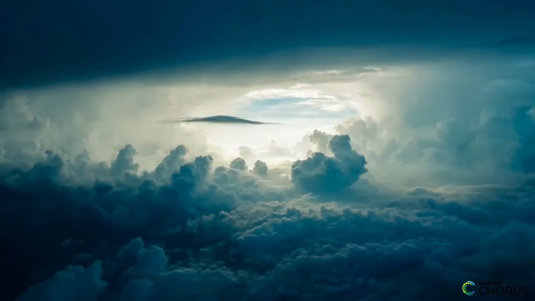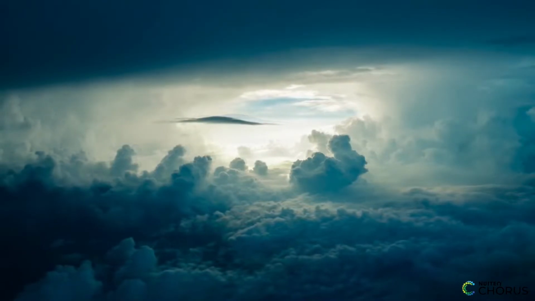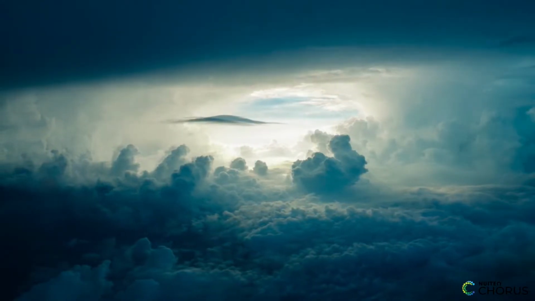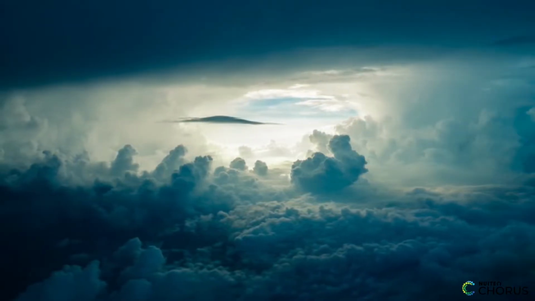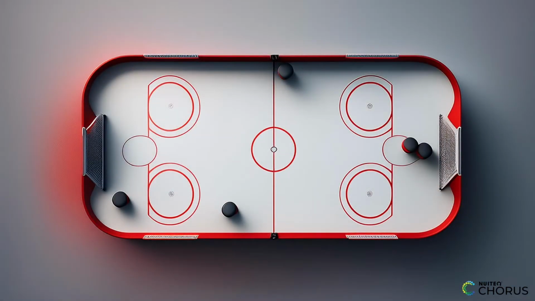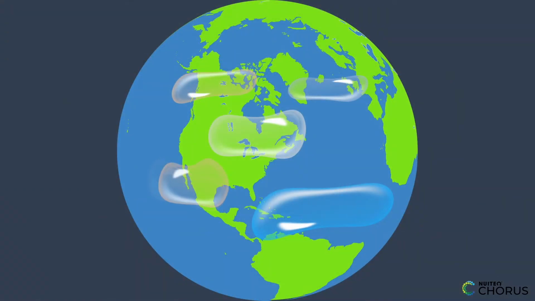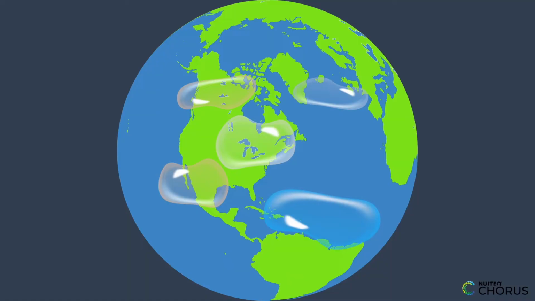Do you ever wonder what causes changes in weather conditions? The motions and complex interactions of air masses are responsible for many different changes to our weather systems. Think of the Earth as a big game of air hockey. The air masses are like the pucks on the table, and they're constantly moving around and interacting with each other.